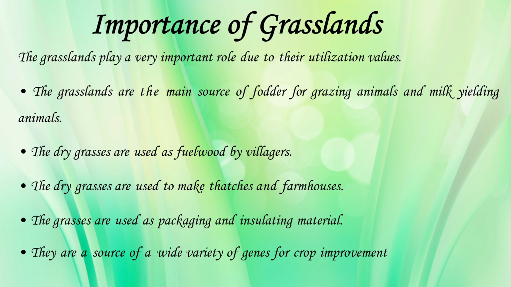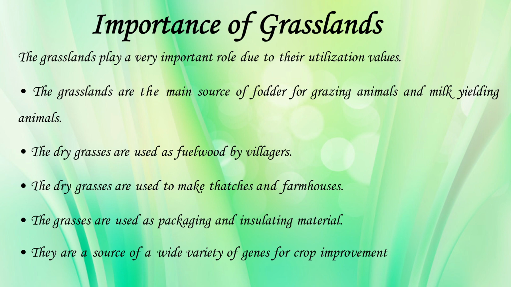These grasslands are of great utilization to mankind. They are very important for mankind, so our duty is to conserve them because of their utilization value. That is the reason we are studying all these grasslands, that we should conserve them. So what is the importance of the grasslands? The grasslands are the main source of fodder for the milk yielding animals or the grazing animals.